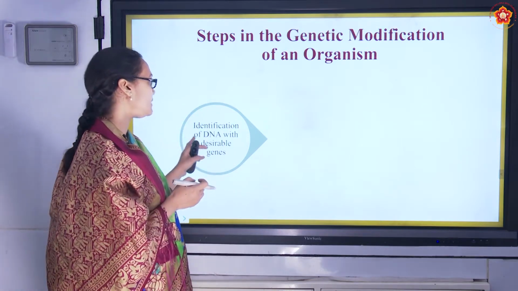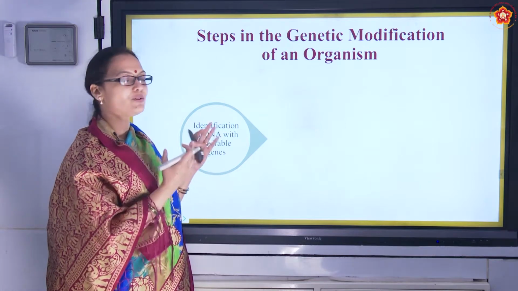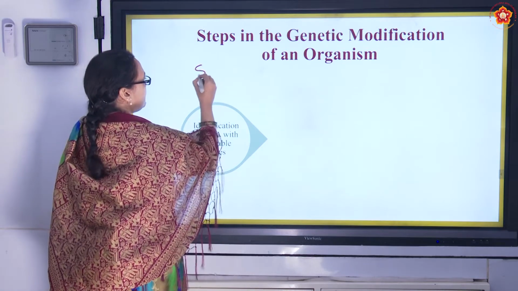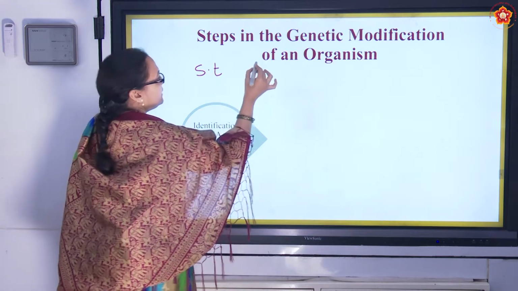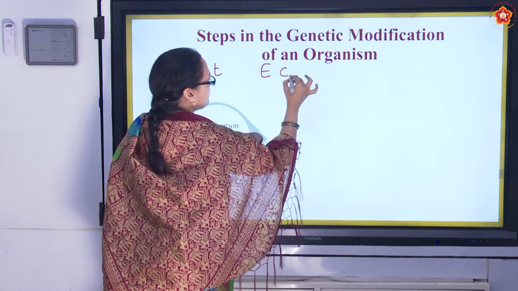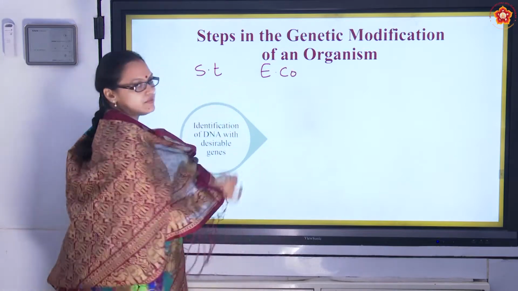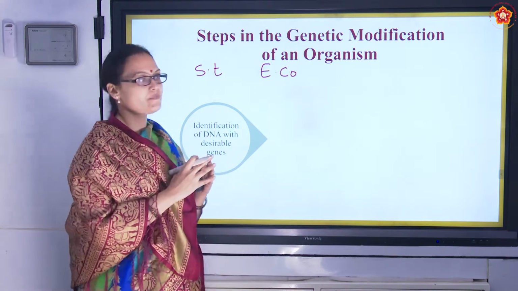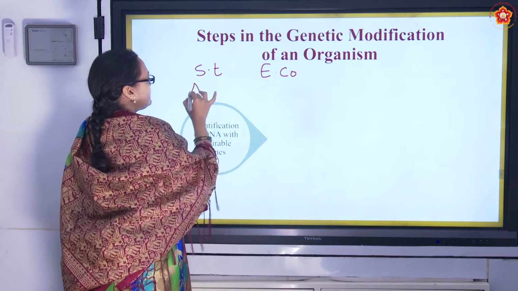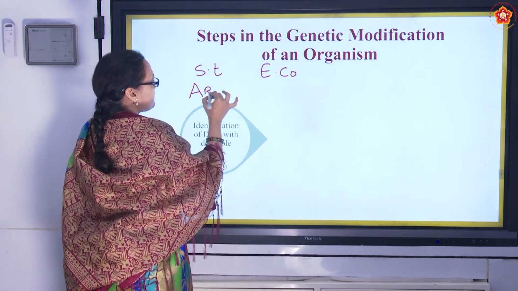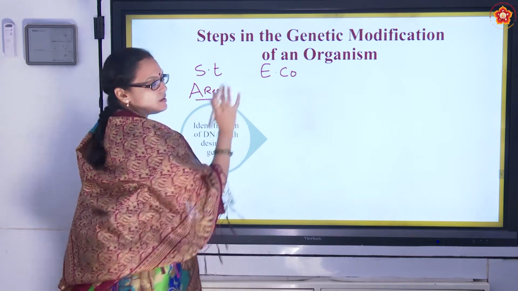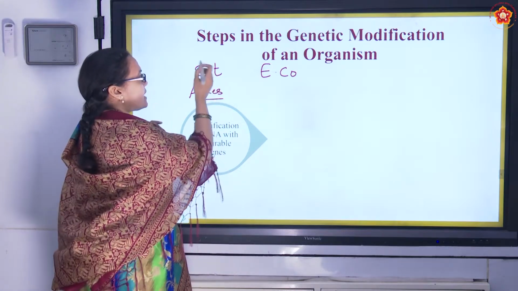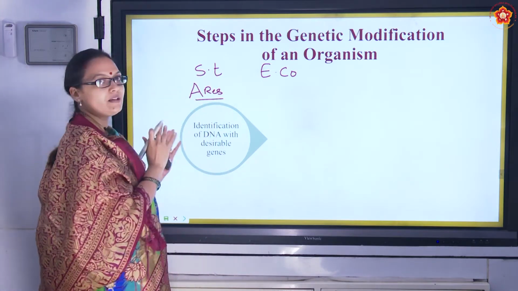First thing is we identify the DNA with desirable genes. Let me talk this with examples so that it's clear to you. There are two bacteria, Salmonella typhimurium and Escherichia coli. The Salmonella typhimurium has a characteristic which is that it is antibiotic resistant. So it has a gene which is antibiotic resistant. But E. coli is not resistant to antibiotics. So we have identified a gene in Salmonella typhimurium which is antibiotic resistant.